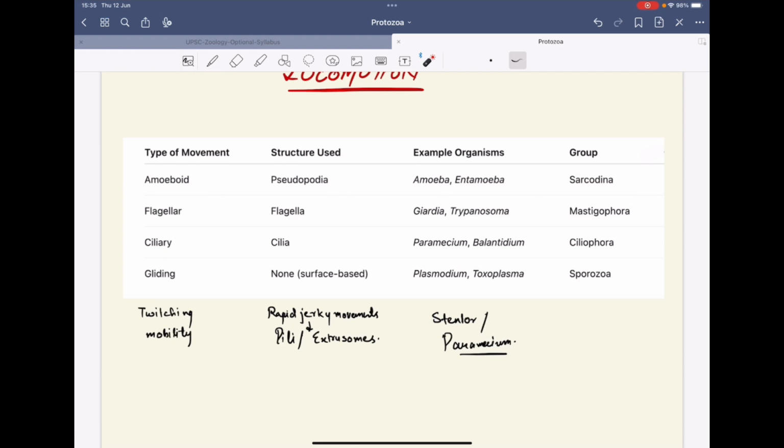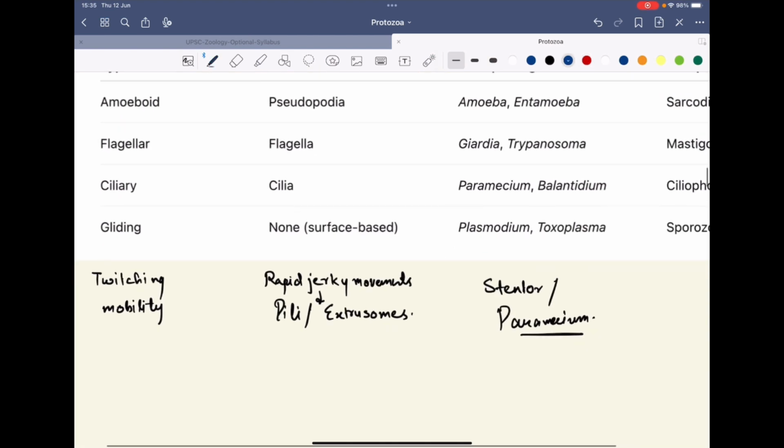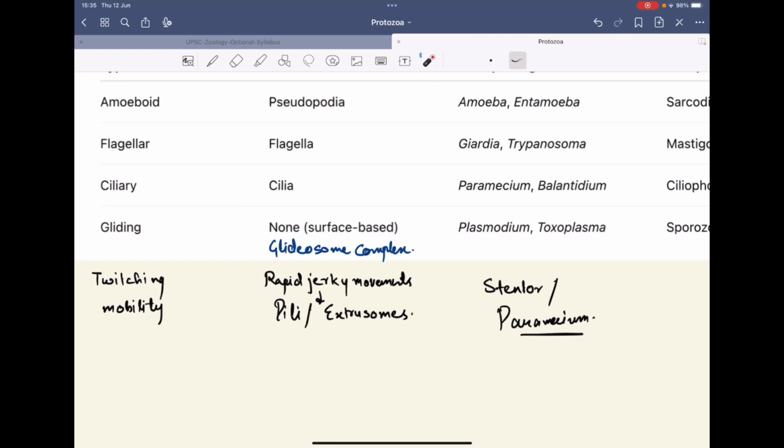Then gliding movement does not involve any external structure, but they have an internal structure known as the glideosome complex.